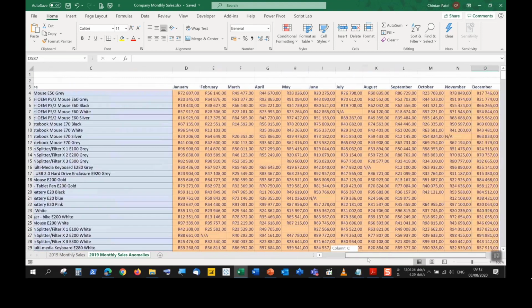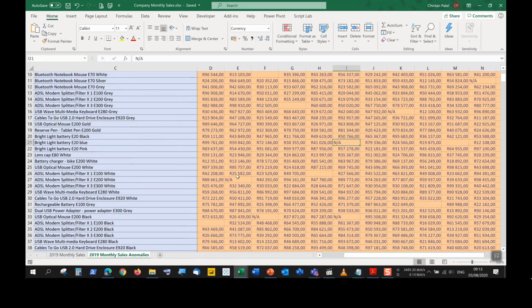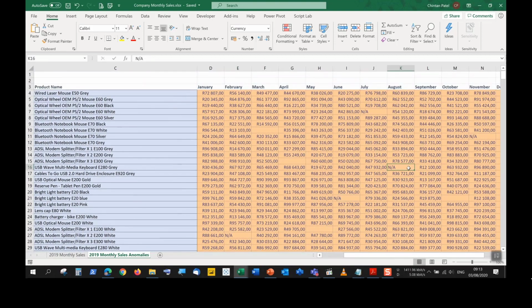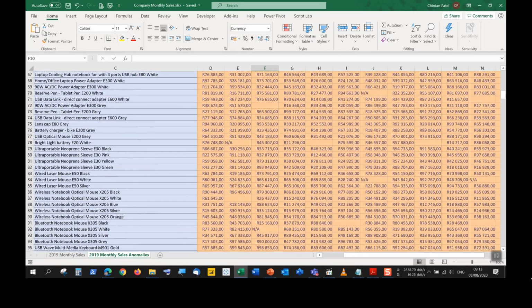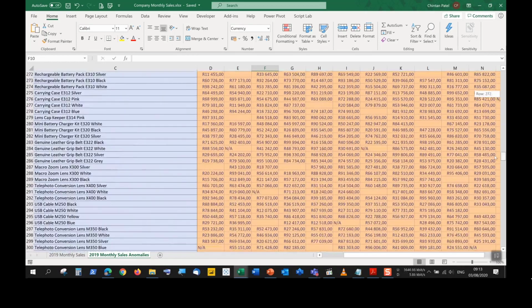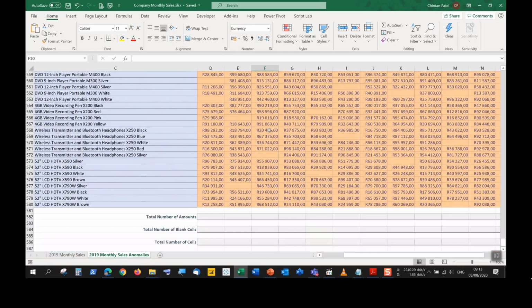Well, the first thing that will catch your eye is that some of these cells are blank, some of these cells have not applicable inside. So maybe we didn't have values for those particular products at that particular time period. Maybe we had 0 sales for those particular cells, or it could have been an error. So we really don't know how many cells we have here that possibly could be not filled in.